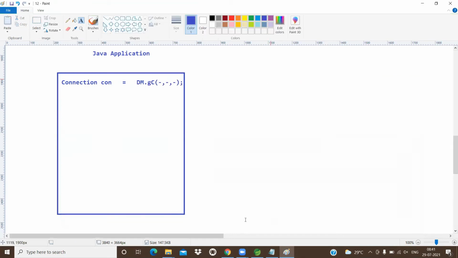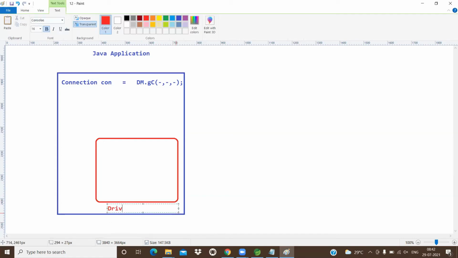Yes. Now what happened? In the Java application, in the driver manager, we have one object. What is that object? Driver manager is the object.